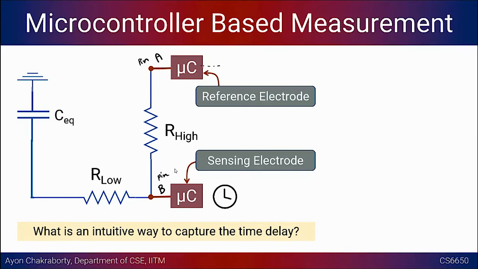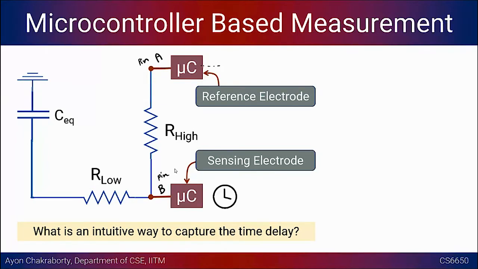Right, correct. And if you have Ceq present, then after some time, as we saw in the previous figure, when the charge saturates inside the capacitor, you won't have any current flow. So in that case, there will be no voltage drop across R high. In that case, pin A and pin B should have exactly the same value of the voltage. Okay, does this make sense?